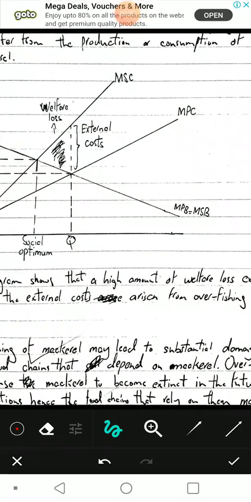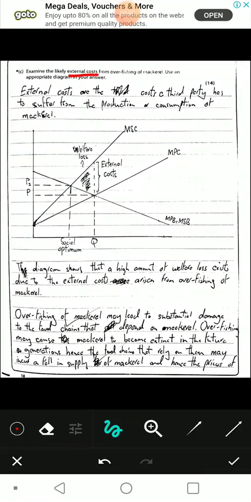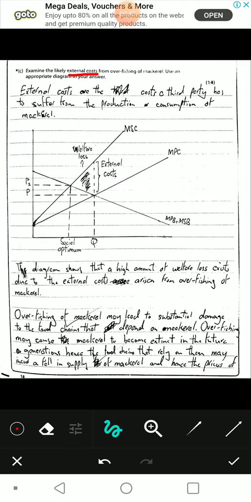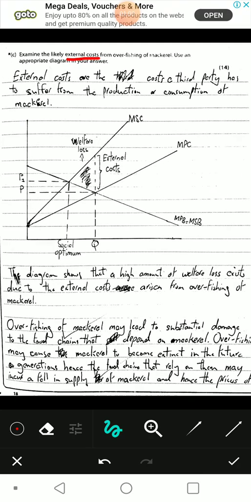So whenever you're asked for external cause or external benefits or social benefit, social cause, anything such as that, and you're also asked to use a diagram, or even if you're not asked to use a diagram, always use an externality diagram. You've got to learn how to sketch these. They're pretty simple. I'll explain to you how they're done.